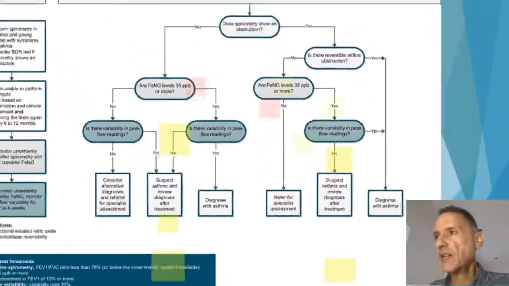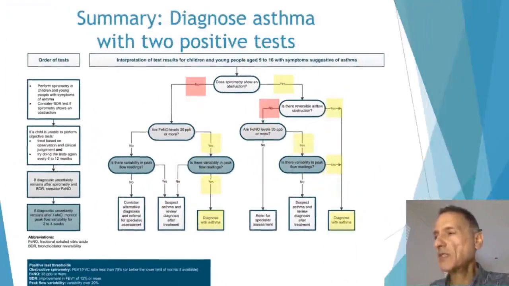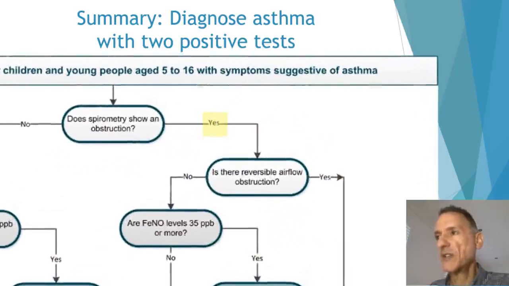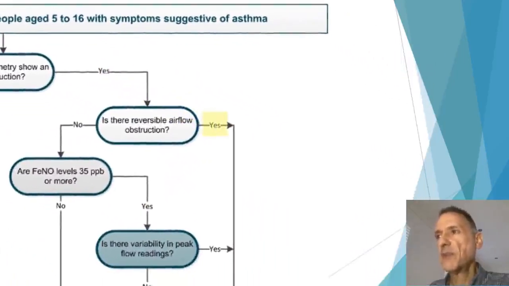We will diagnose asthma if there are two positive objective tests, for example, because either spirometry shows obstruction and bronchodilator reversibility is positive. Please note that obstruction on spirometry is considered a positive test for asthma here, precisely because the bronchodilator reversibility is positive.